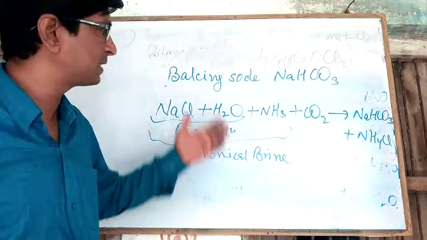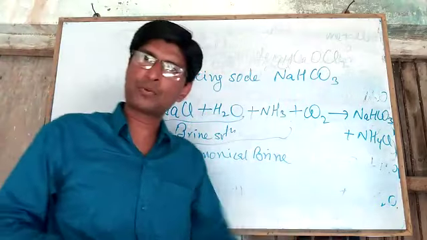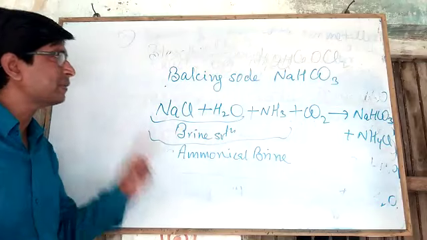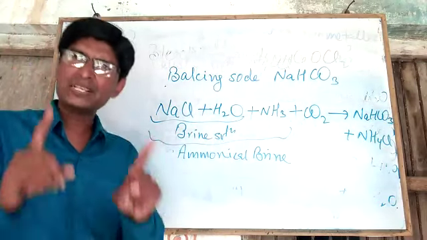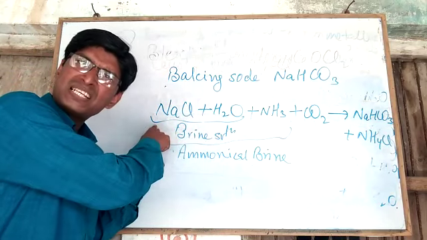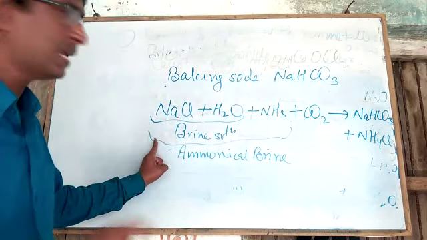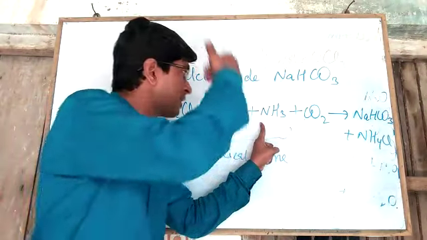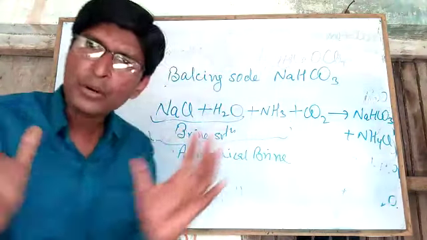This method is also called the ammonia soda process. So once again I am repeating the method of preparation for baking soda. Dear students, we take sodium chloride and water. This mixture is called brine solution, and when ammonia is added to this brine solution, it is called ammoniacal brine.